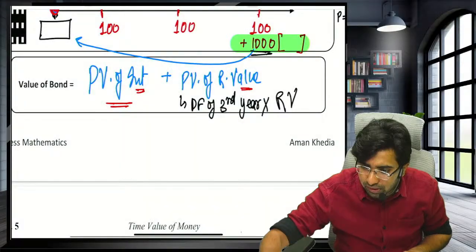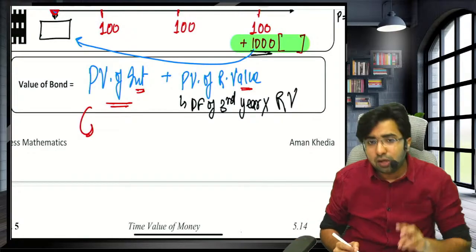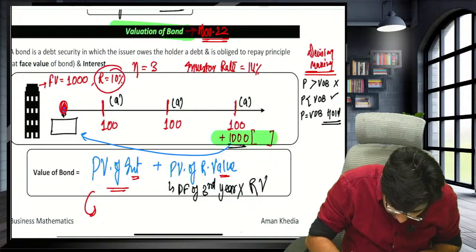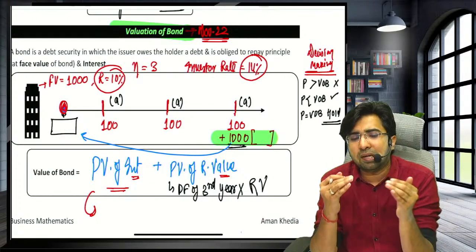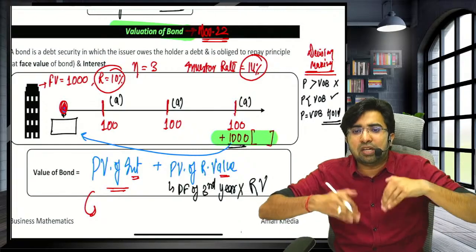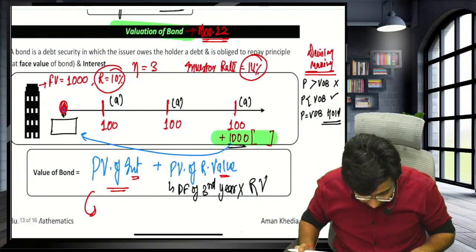Now let's calculate this. First of all, let's calculate the present value of the interest. Now you will always have two rates. One is the company's interest rate and one is the investor's rate. So whenever you are computing the present value, always use the investor's rate, because the investor is calculating this. So he will use his expectation, not the company's expectation.